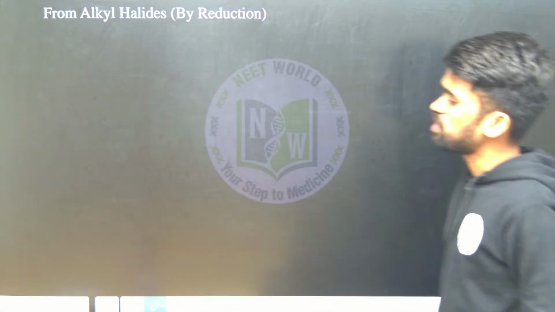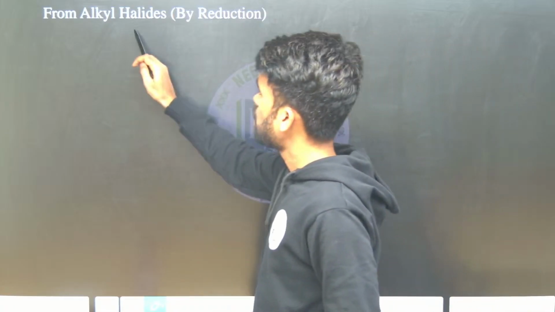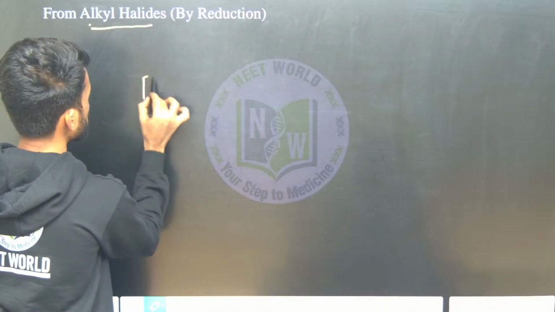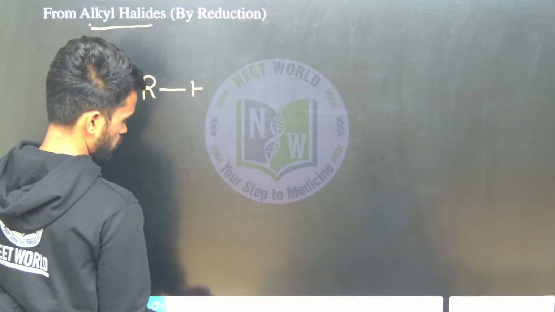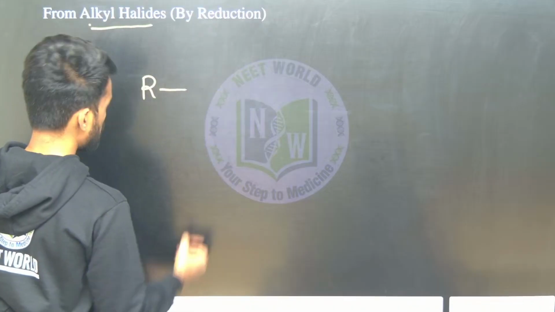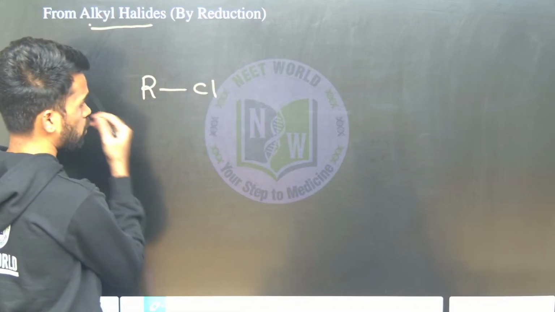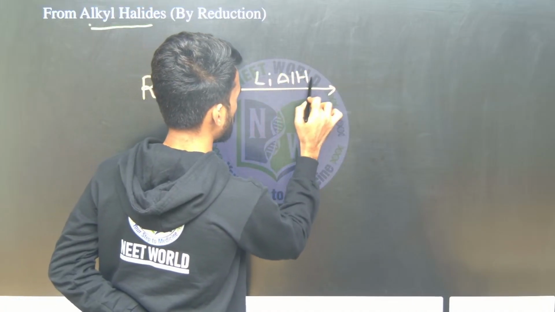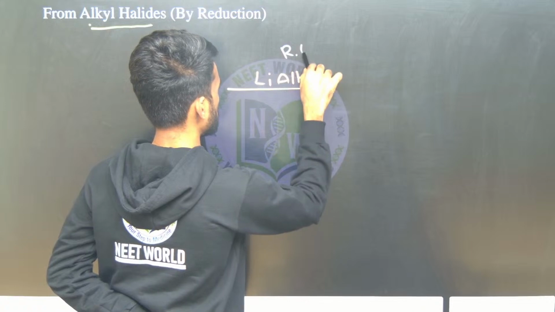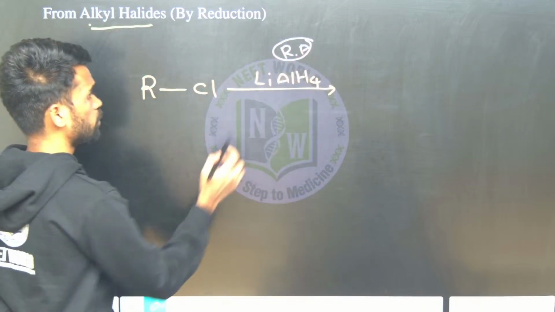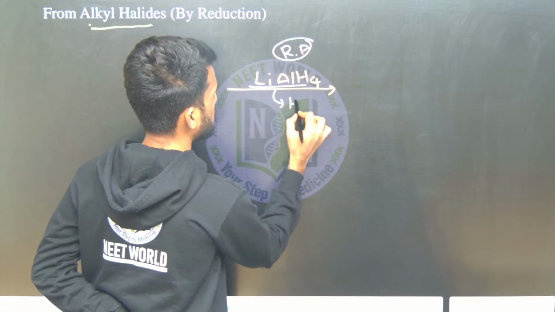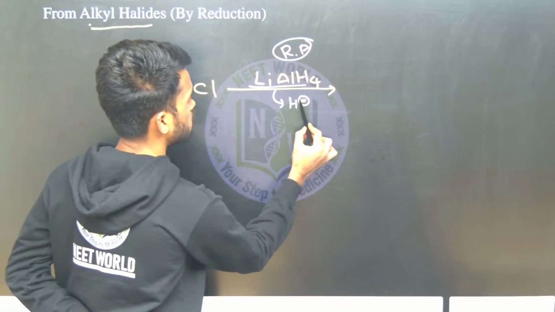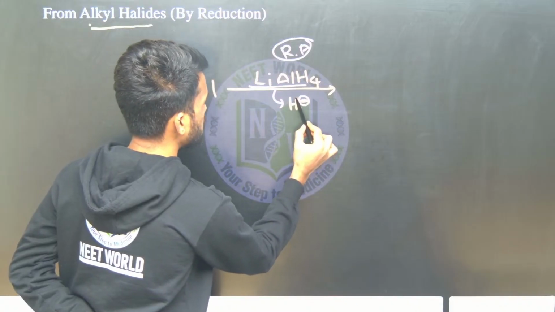Next, how can we prepare alkanes? The next method is preparation of alkanes from alkyl halides. Simple, you can remember this one. See, RX is an alkyl halide. Let us take an alkyl chloride and treat this with lithium aluminum hydride. So what is lithium aluminum hydride? It is a reducing agent. Now it provides hydride ion. When this hydride ion is provided, the negative charge is on the hydrogen atom, so it can act as a nucleophile now.